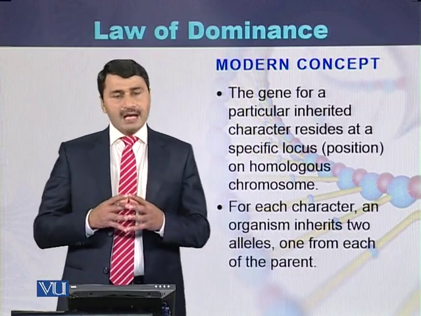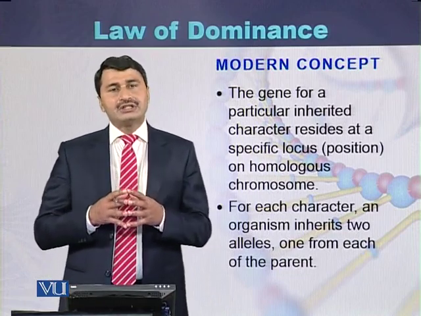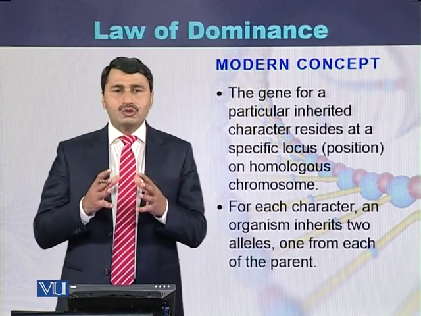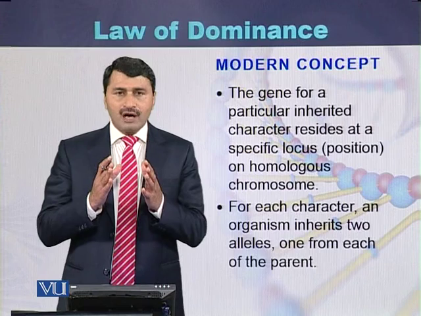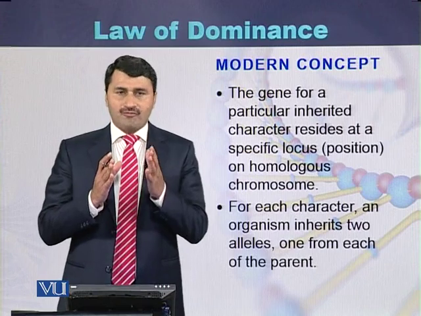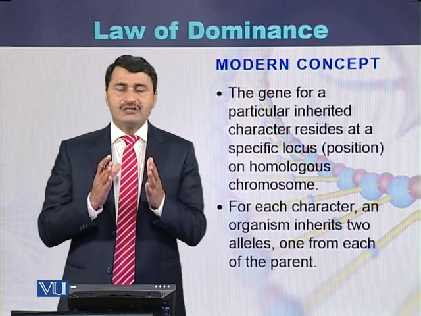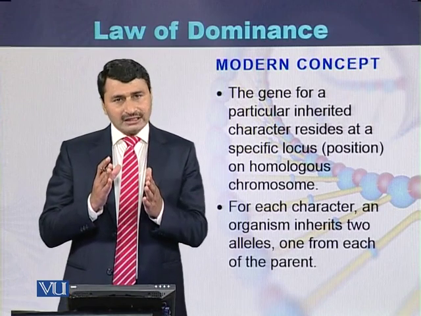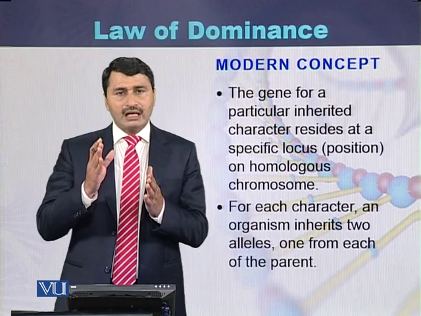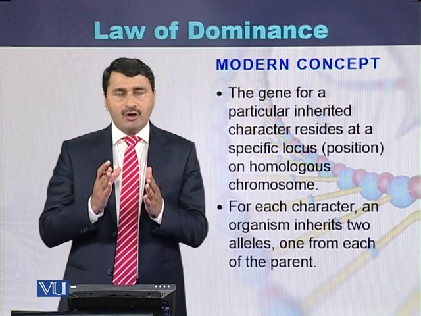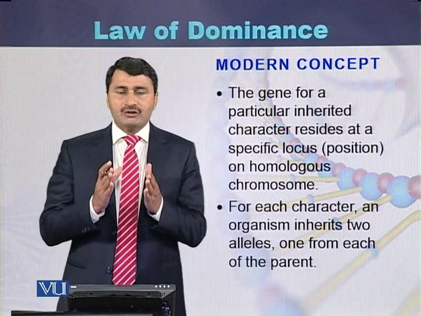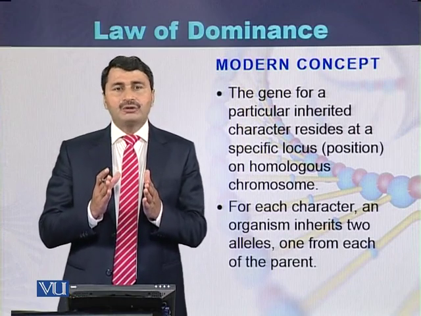The modern concept is that these genes are present on the chromosomes, and chromosomes are in the form of homologous pairs. One of the chromosomes is transferred from the father and one from the mother. Each chromosome has a particular locus for a particular trait.